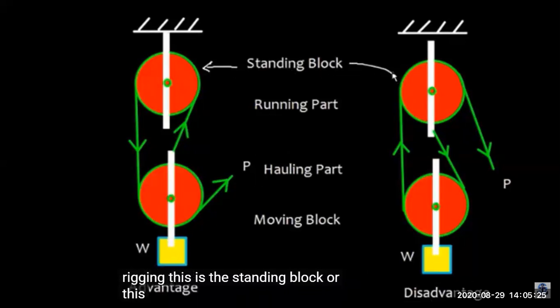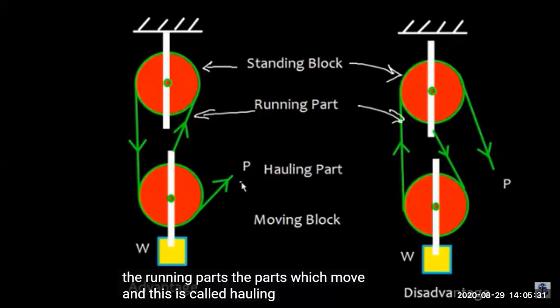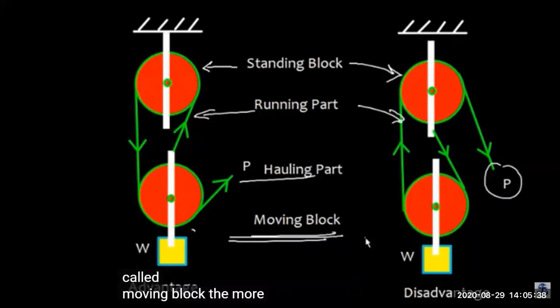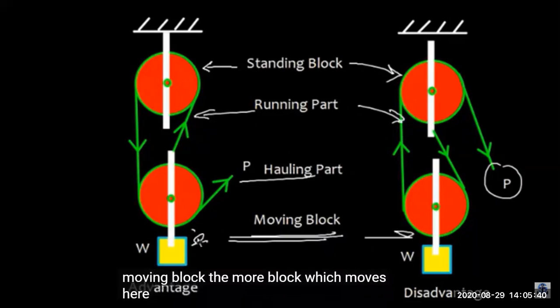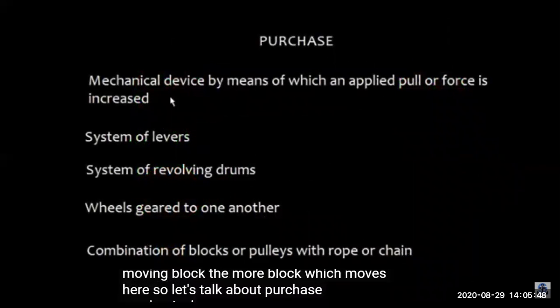So we have a standing block that is fixed on top, and we have the running parts of wire, and the hauling part is the wire or rope which we are pulling, and the moving block is the downward block which is adjusting the weight or lifting the weight.